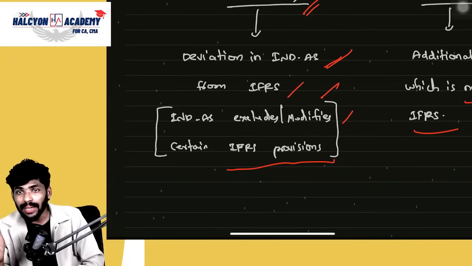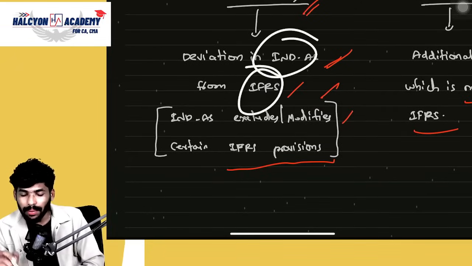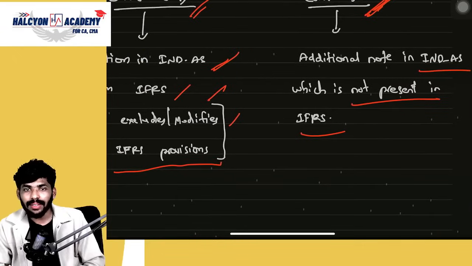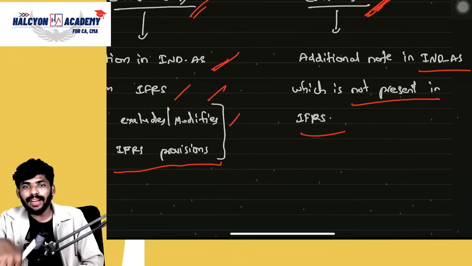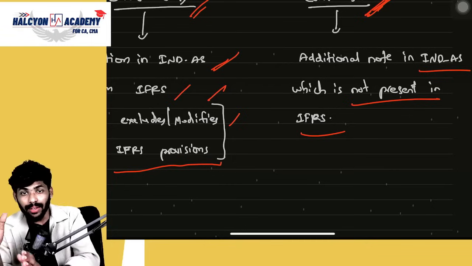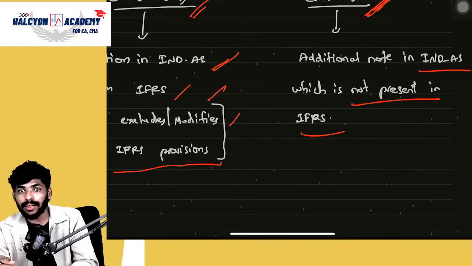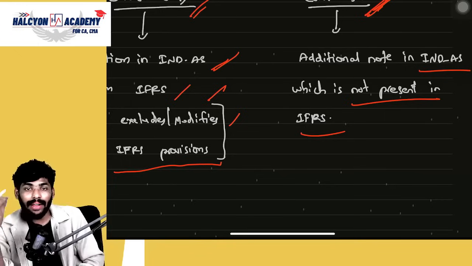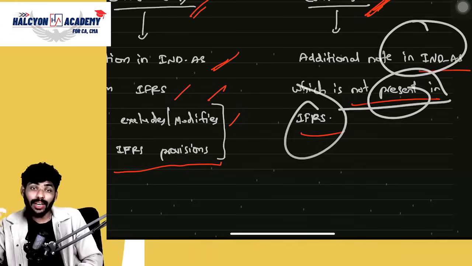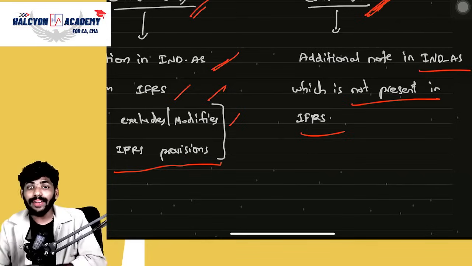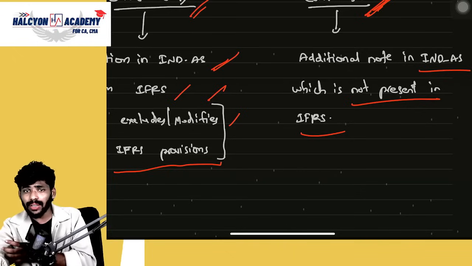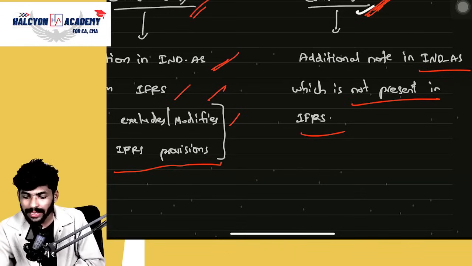What do you mean by carve out? Deviation in Ind AS from IFRS. What do you mean by carve-ins? Carve-in means some additional points have been introduced in Ind AS which are not in IFRS. If an existing provision has been modified or excluded in Ind AS, that is called carve-out. An additional note in Ind AS which is not present in IFRS, newly introduced, is called a carve-in.